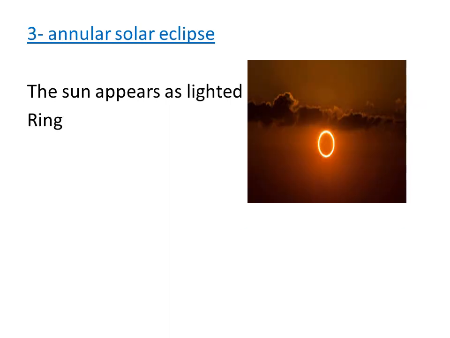The third type is the annular solar eclipse, and in this type we see the sun as a lightning ring, and it is formed when the moon is at a higher orbit than the earth, or the earth lies in the anti-umbra area of the moon.